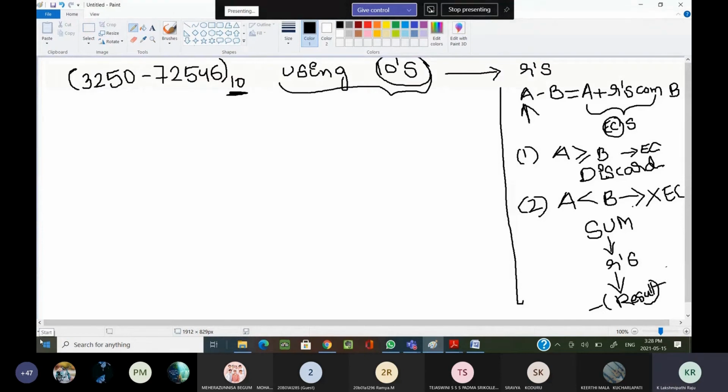Now see the problem. This is our minuend m, or A, you can write it as anything. This is our subtrahend n. Now what do we have to do first? We have to calculate the r's complement of the subtrahend.